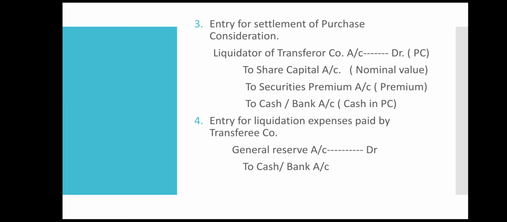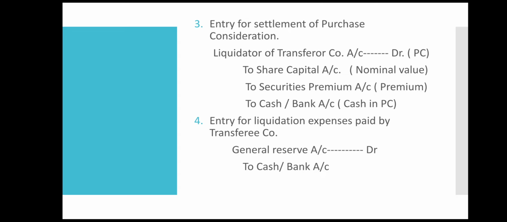In the sense, now you know that purchase consideration is usually paid in the form of shares. So at what value, that is what is the number of shares that are issued, that will be taken here at their nominal value. Now if the face value of shares is rupees 10, but while making the payment to the transferor company the shares are issued at rupees 12, let us just assume, the actual face value is 10.